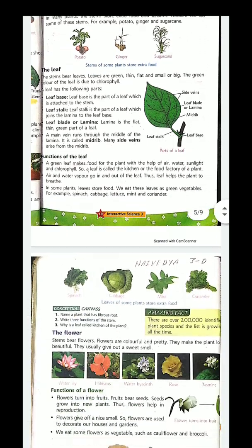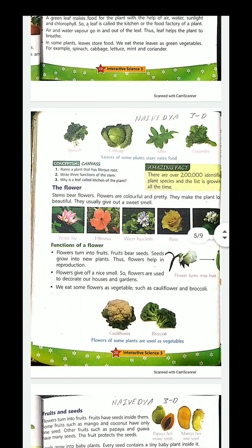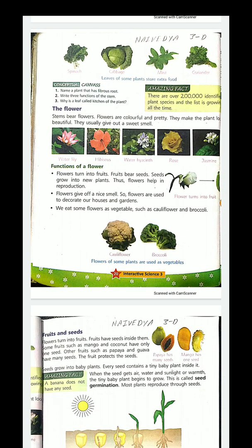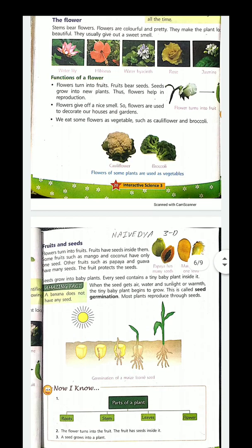Then you have the flowers. Then you have the fruits and the seeds. The seeds are generally inside the fruits. Whenever we eat the food, the seed is kept inside the soil to grow with proper care, water, air, and sunlight. The seed grows. This process is called germination. This is the most common way how the plants reproduce and become more trees and trees on the earth.